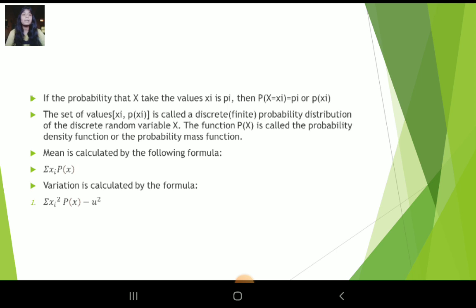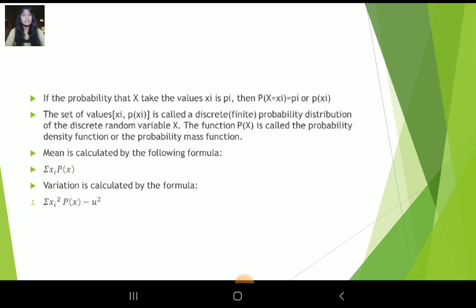If the probability that x takes the value xi is pi, then p of x equal to xi is equal to pi or p of xi. Then the set of values xi, p of xi is called the discrete or finite probability distribution of the discrete random variable x. The function p of x is called the probability density function or the probability mass function.